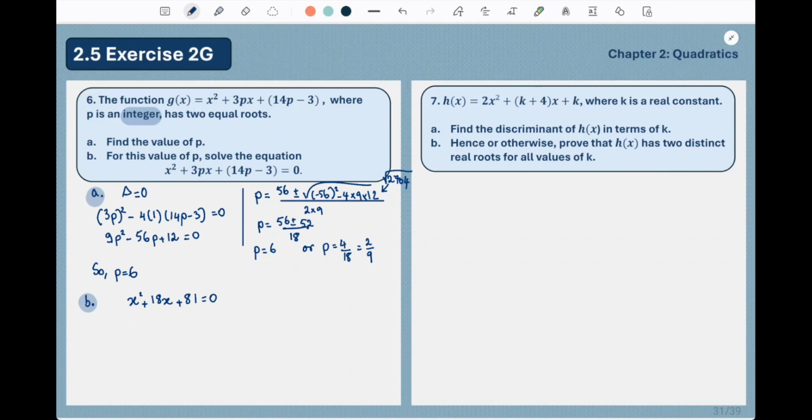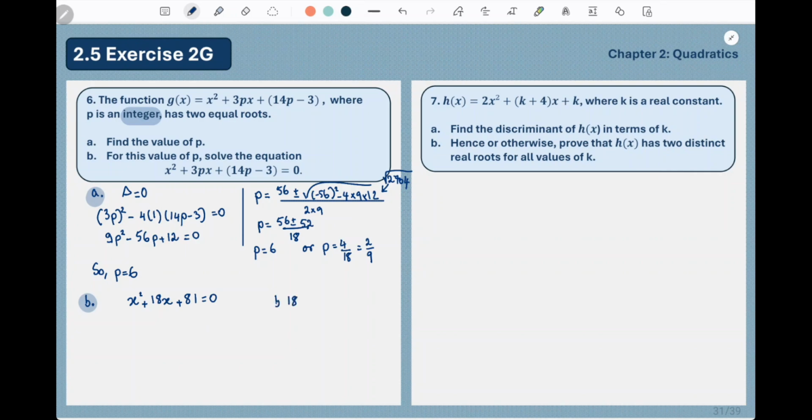So we need to find, so I'm going to solve this one using, you can use either the quadratic formula or factorization. I want to use factorization, I feel like it. So we need to find two numbers that when you add them together give you 18.